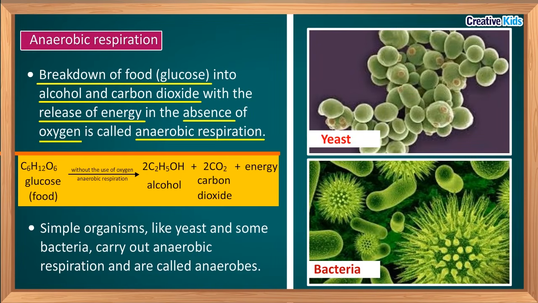Anaerobic respiration takes place in yeast and bacteria, and they are called anaerobes. What do we call these organisms? Anaerobes. So simple organisms like yeast and some bacteria carry out anaerobic respiration and are called anaerobes. In anaerobic respiration, less amount of energy is produced in comparison to aerobic respiration.